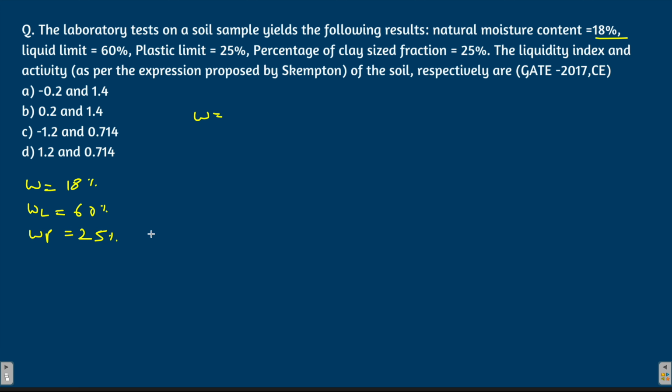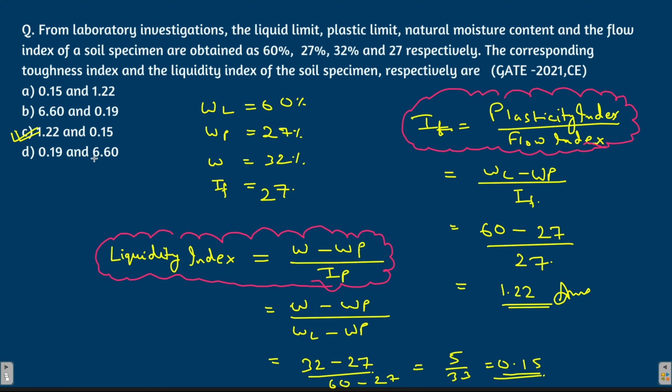Now what next? The percentage of clay size fraction is given as 25%, right? Now what does the question demand? The question asks for the liquidity index, very simple, and the activity. As I have told you before, what is the definition of liquidity index?